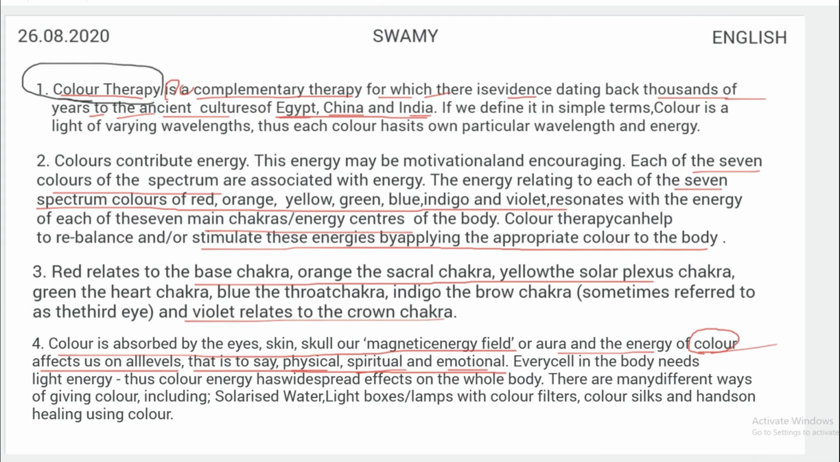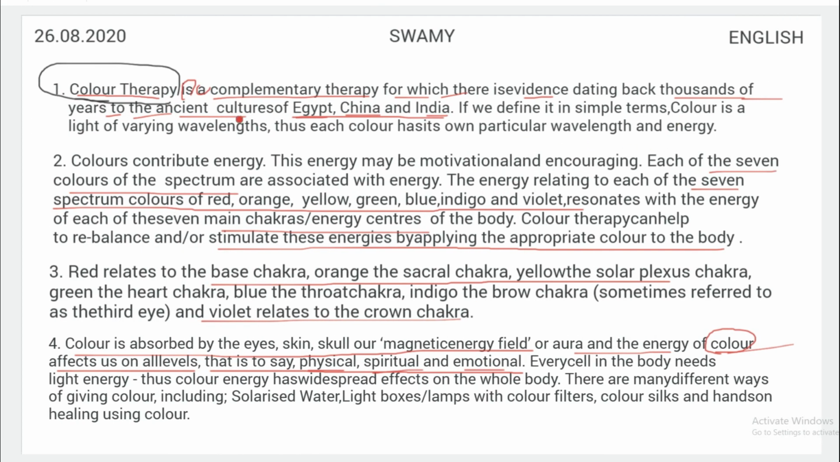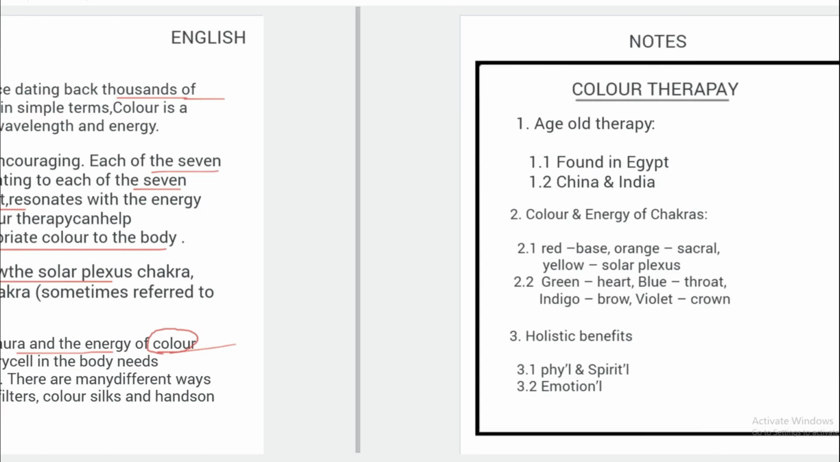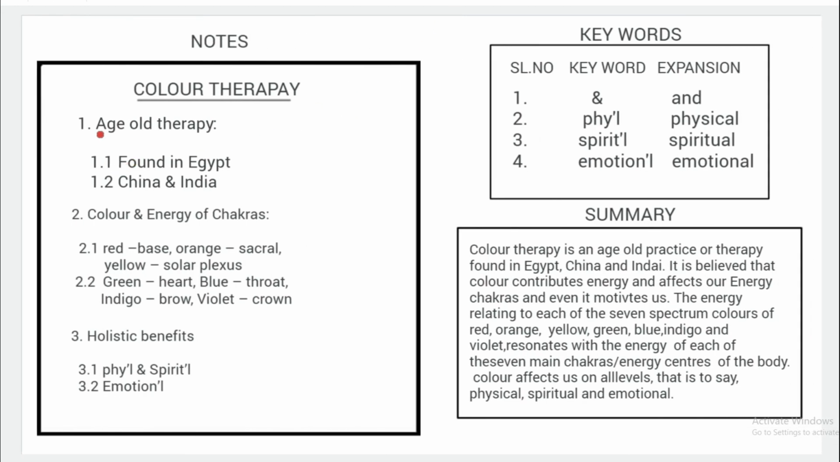Under that, I have used this information. This therapy is found in Egypt, China and India. So I have written the notes under 1, age-old therapy. Point 1.1 is found in Egypt, and point 1.2 is China and India.